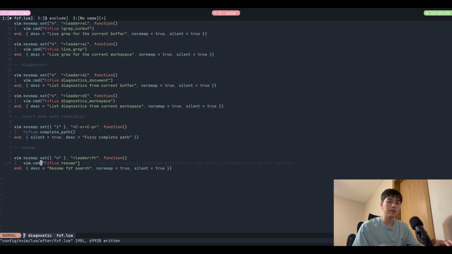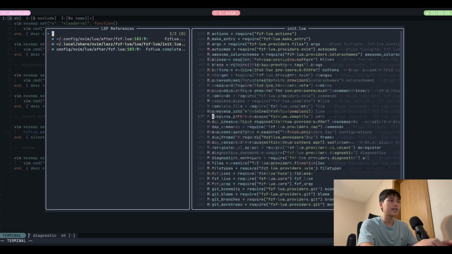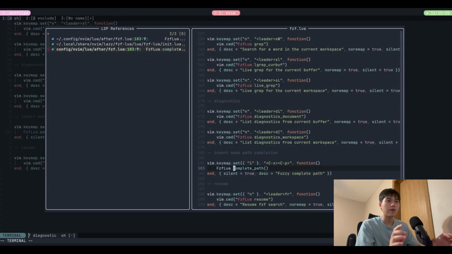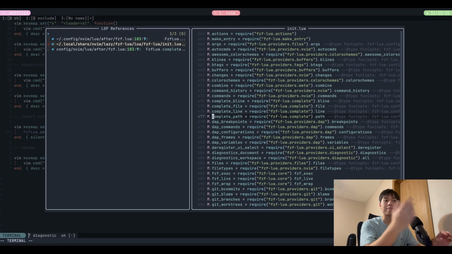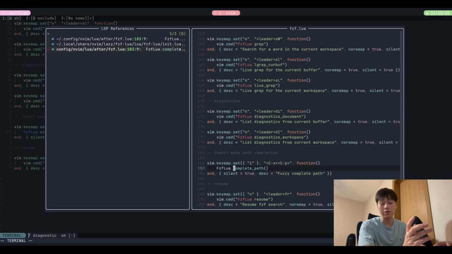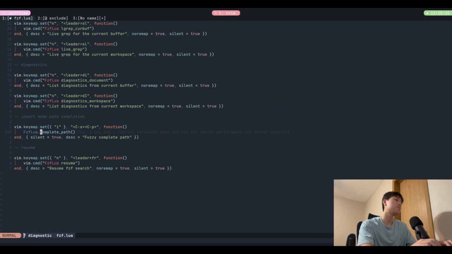It basically resumes your previous search. So one use case I have for this is with leader SR, so reference search, right? So if I do leader SR here, I can see all of this. And rather than putting them into quick fix, I can just look at them individually and then quit out, do some changes on that certain instance, do leader FR, get back up here again without having to type the whole thing, and continue with my searches. And I think that's pretty neat.